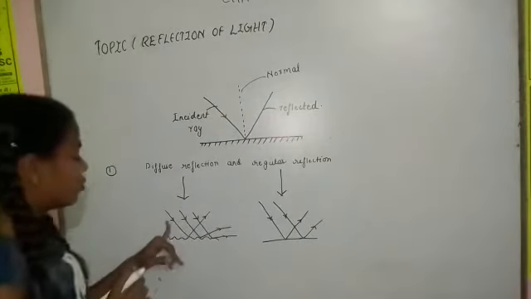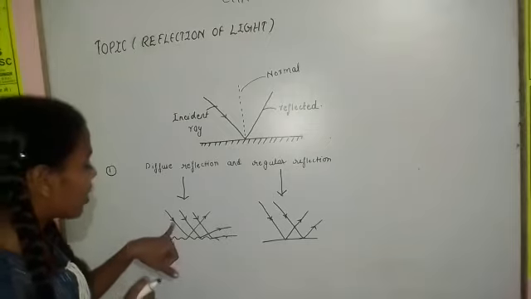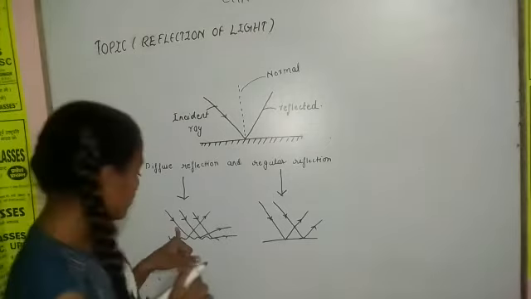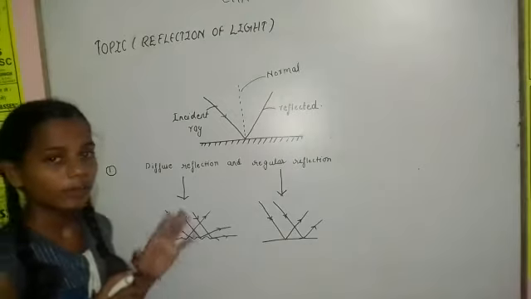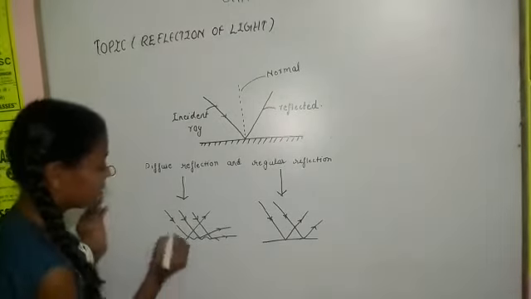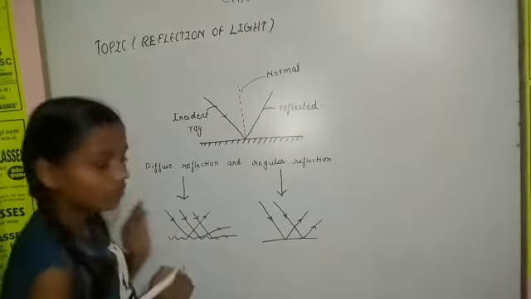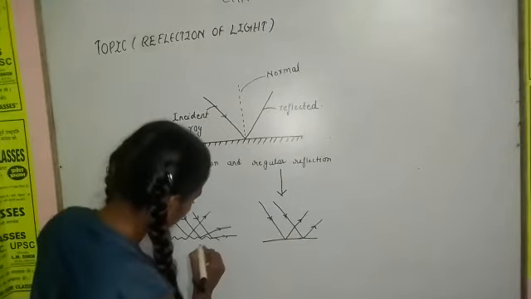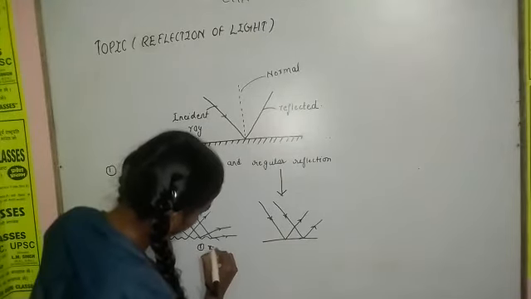Remember this thing, that you should draw an arrow on the incoming line. It defines the ray of light coming from which direction. So drawing the arrow is very important in reflection or refraction.